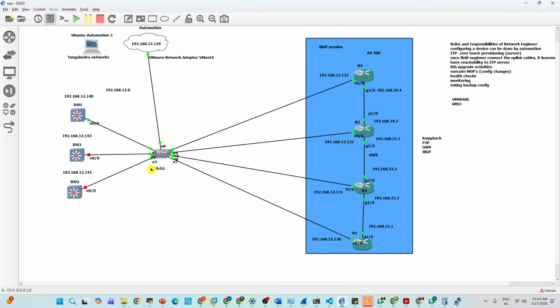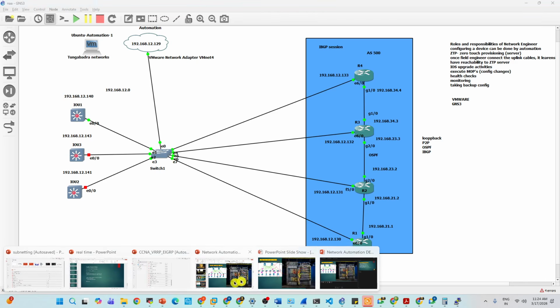You can automate config push. Not only config push, you can create a script to do IOS upgrade. IOS upgrade, to copy the image also, the script will do. Each and every task whatever a network engineer is doing, that can be done by who? Network automation engineer. Now you know the importance of a network automation engineer.